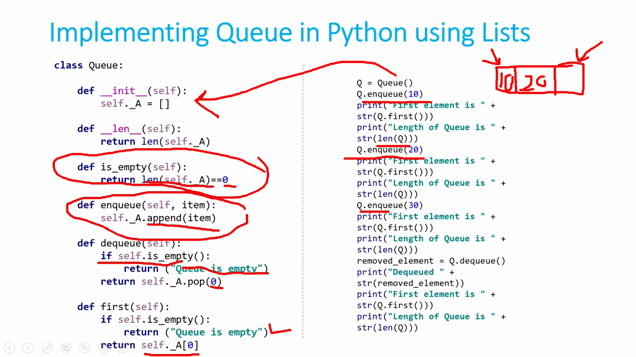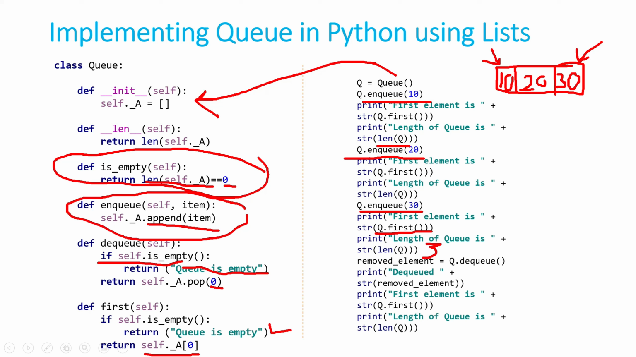Then q dot enqueue 30. So here we are going to put 30. 30 is also there. Now the first element again is 10. Q dot first is going to give me 10. And length of Q is 3. Right? This time it is 3. Okay, now let's dequeue an element.